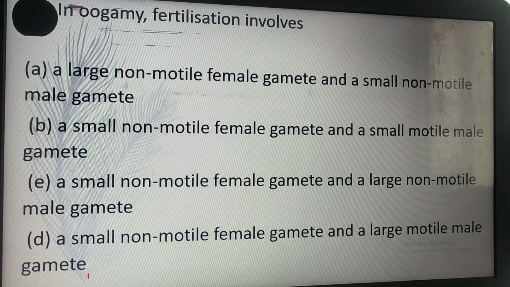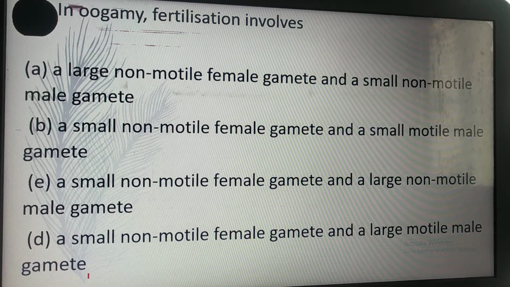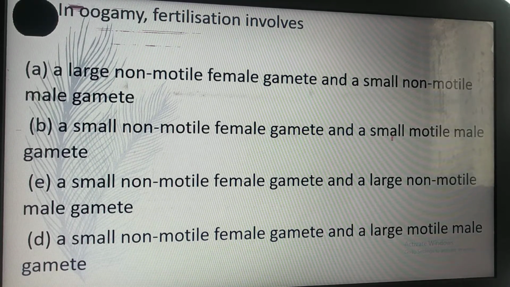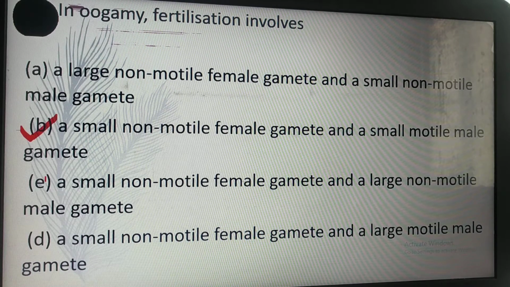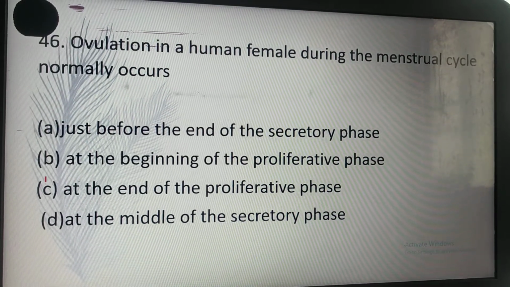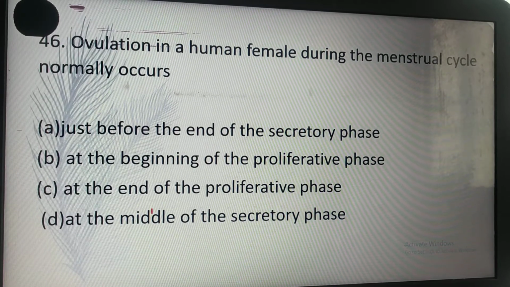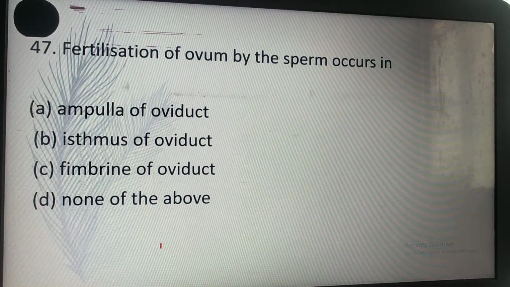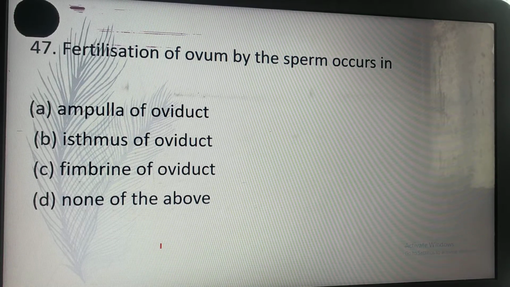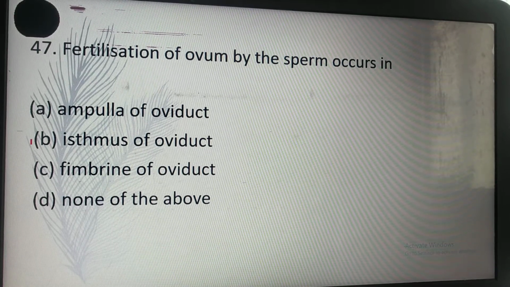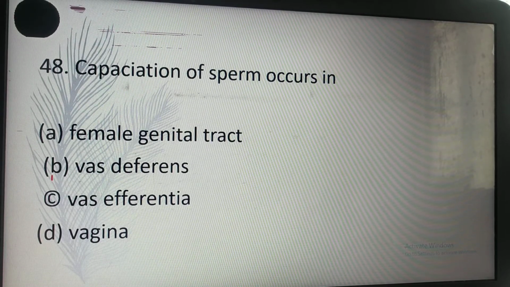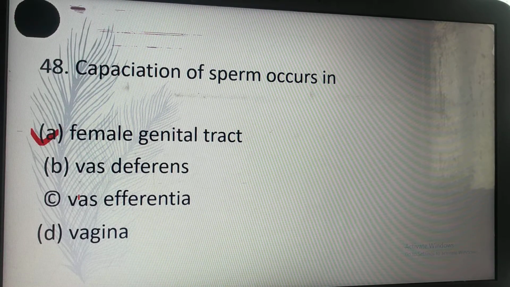In oogamy, fertilization involves B. A small non-motile female gamete and a small motile male gamete. Ovulation in a human female during the menstrual cycle normally occurs at the end of the proliferative phase. C is the correct answer. Fertilization of ovum by the sperms occurs in the isthmus of oviduct. Capacitation of sperms occurs in the female genital tract.